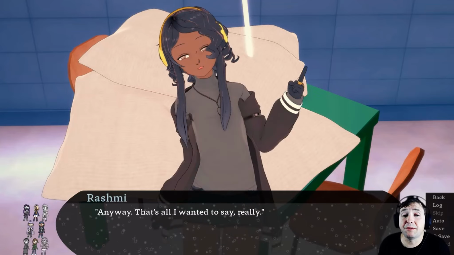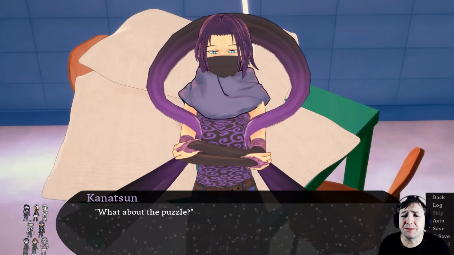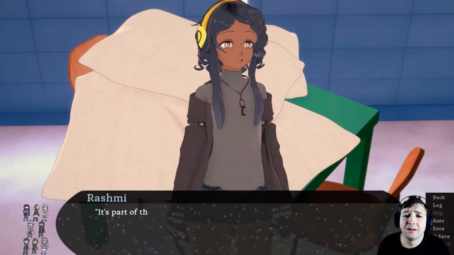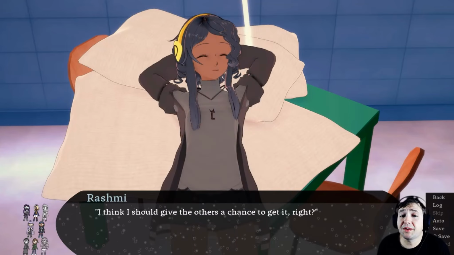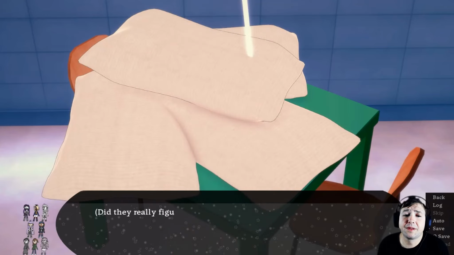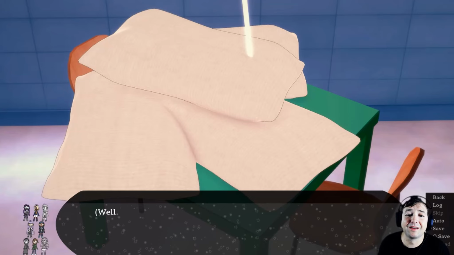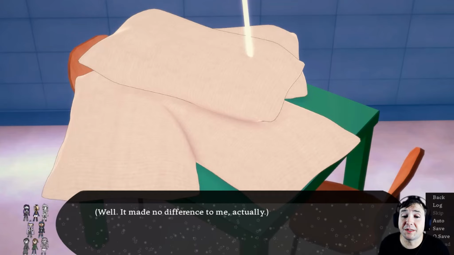"Anyway, that's all I wanted to say, really." "What about the puzzle?" "Oh, there's actually no puzzle at this table. It's part of the puzzle, but there's not actually anything to do here. Obviously, I figured out the whole thing, but I think I should give the others a chance to get it right." Did they really figure it out, or were they just trying to get out of doing anything? Well, it made no difference to me, actually.